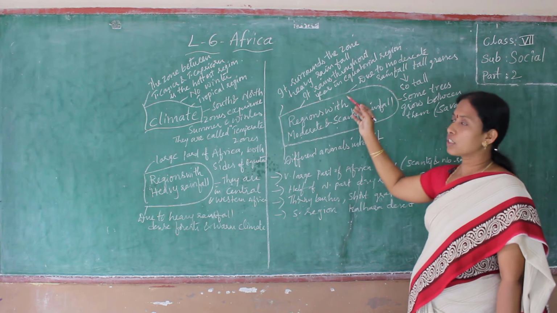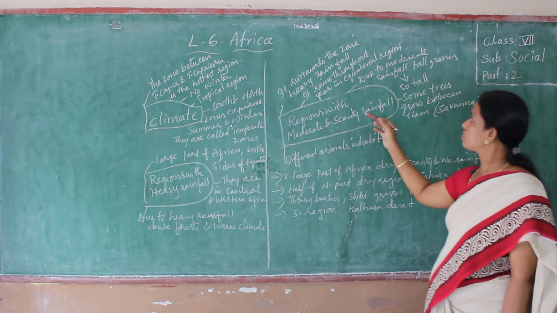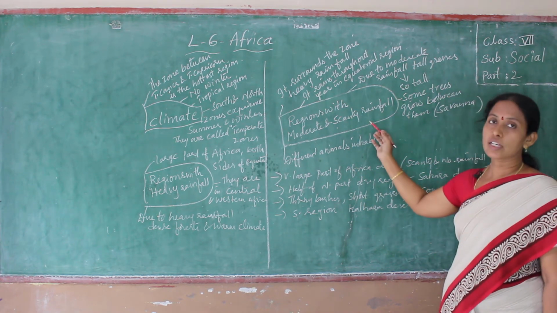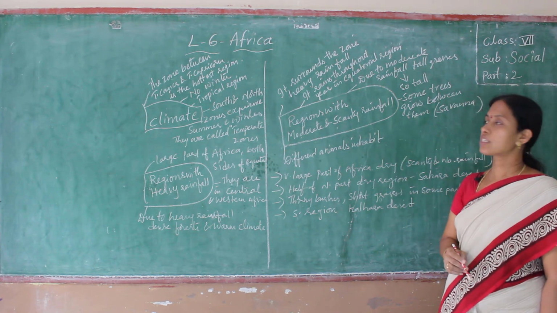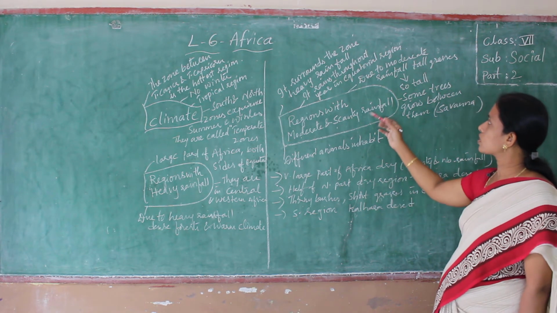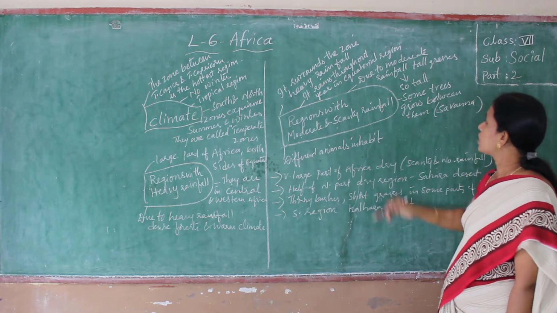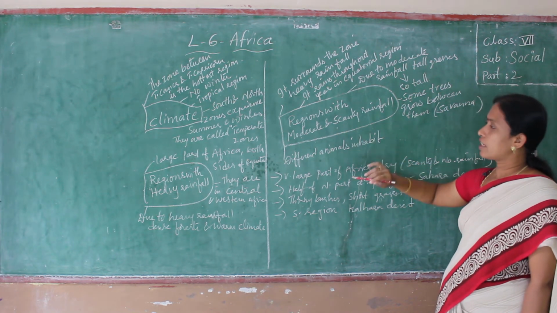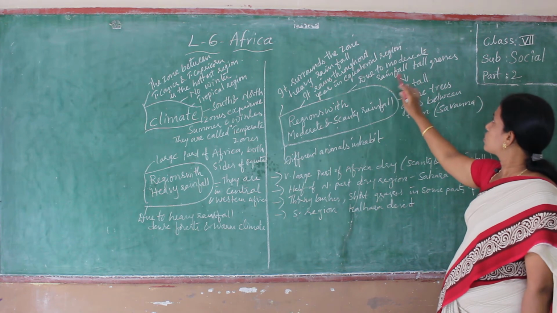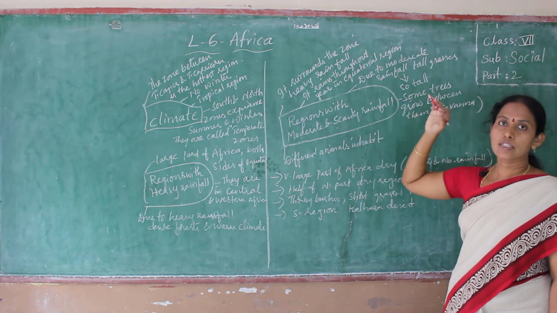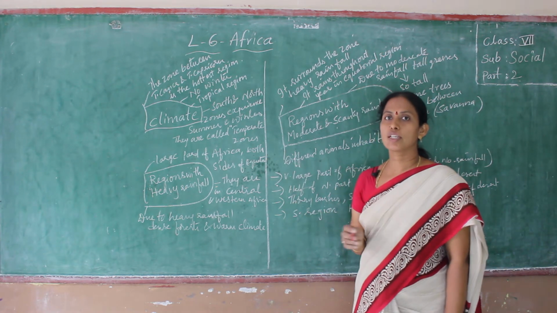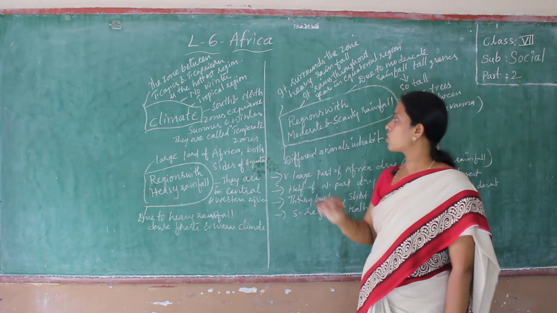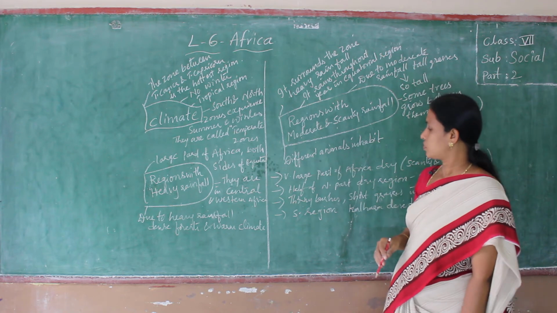It rains throughout the year in the equatorial region. Because of moderate and scanty rainfall, tall grasses grow in this region.